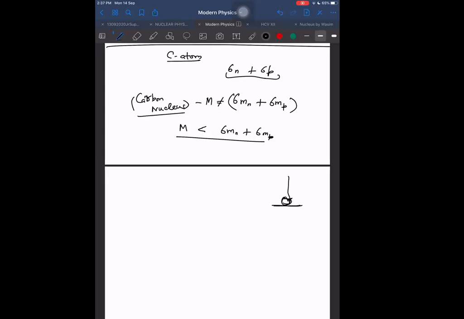Similarly, here also, when the nuclear particles are brought together to form a nucleus, then energy will be released. And that energy released will be reducing the mass of the nucleus. Now it's new, because we thought before that energy cannot be converted into mass or mass into energy.